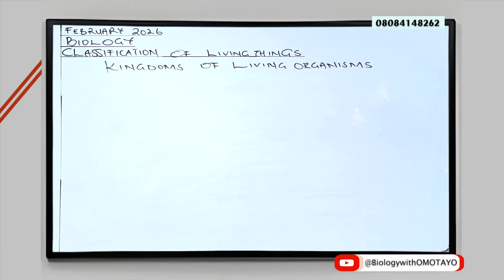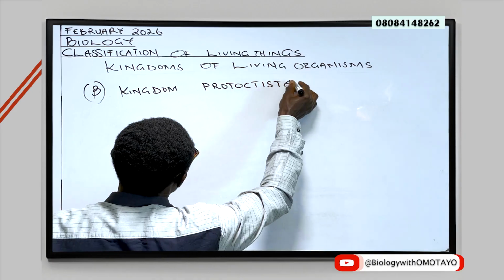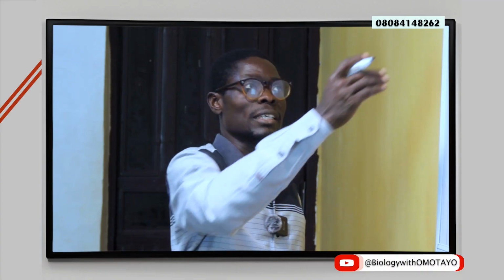So we'll be moving on to Kingdom Protoctista, and that will be B. In the course of our introduction in the previous class, I equally made it known that this kingdom can be referred to as Kingdom Protista. However, it is more accepted for it to be referred to as Kingdom Protoctista. And here, we have organisms with the following features.